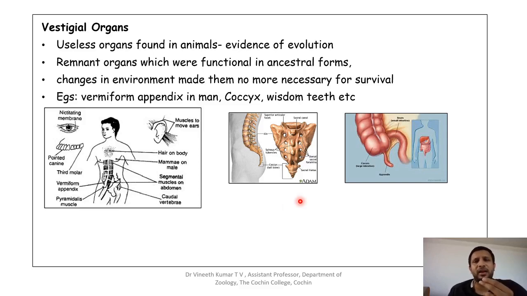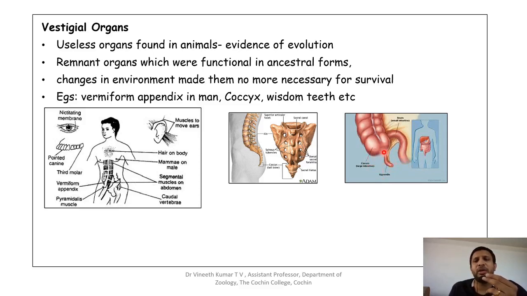The examples are the vermiform appendix in man. The vermiform appendix is a particular tubular structure seen at the junction of the large intestine and small intestine, and this is considered to be a vestigial organ. It is now a reduced structure, but it was a functional structure when the ancestors were completely herbivorous. In herbivores, the intestine is very lengthened because of their particular type of habit and the particular type of digestion they have.